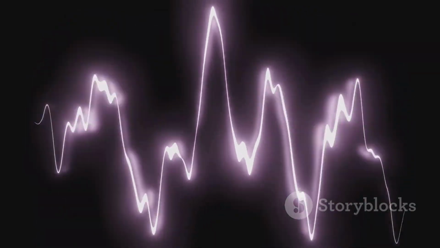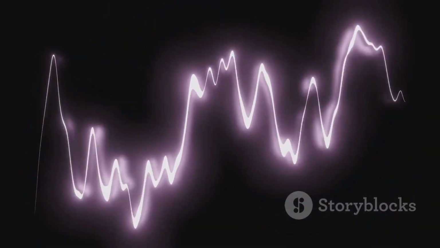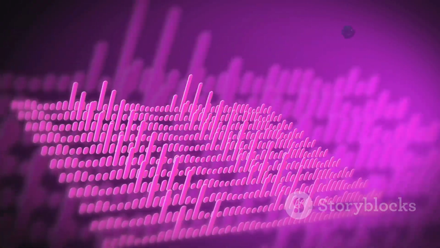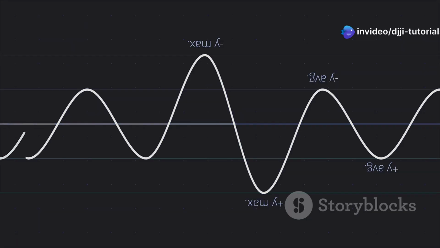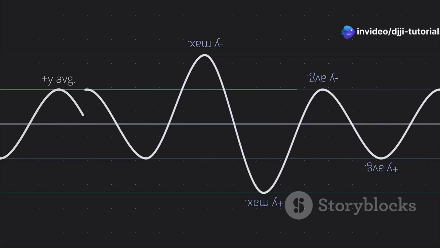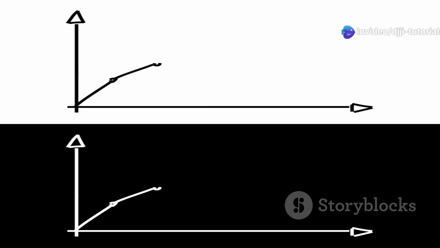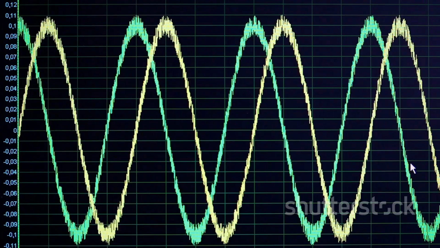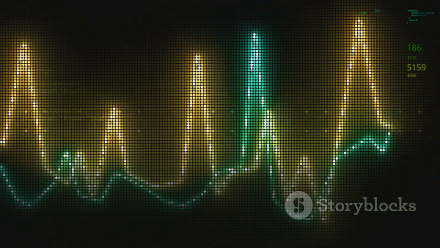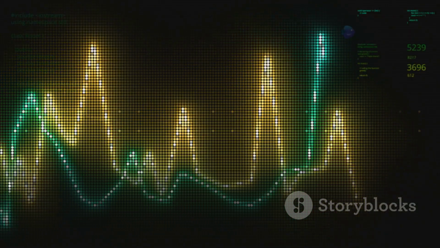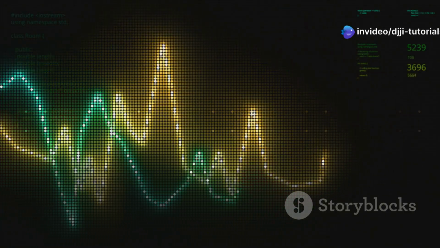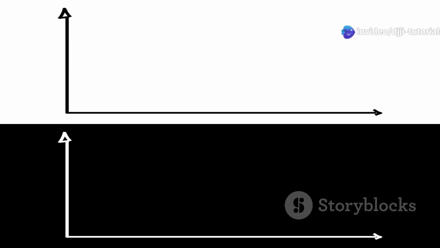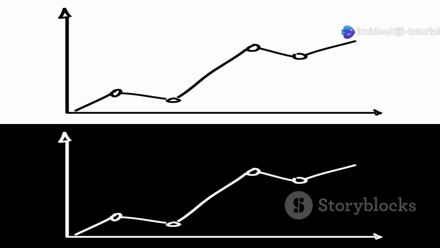A periodic function repeats its values at regular intervals, meaning it exhibits a repeating pattern. The length of one complete repeating pattern is called the period, and the function is said to be periodic with that period. Key aspects of a periodic function include repeating pattern. The function's output values repeat in a predictable way over time or with respect to its input. Period: the smallest interval over which the function completes one full cycle of its repeating pattern.